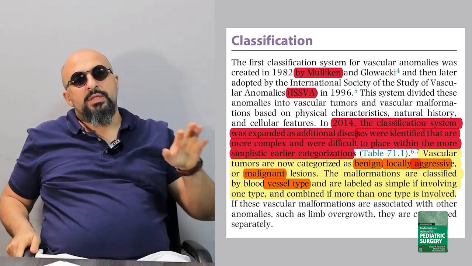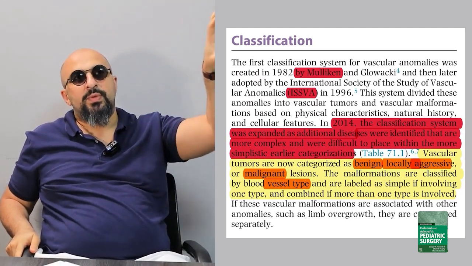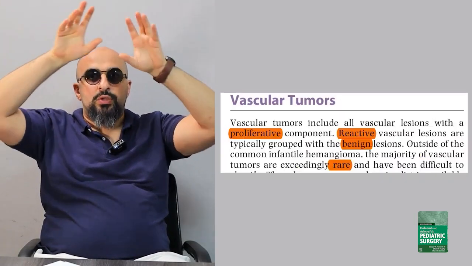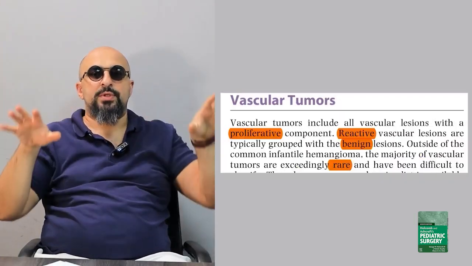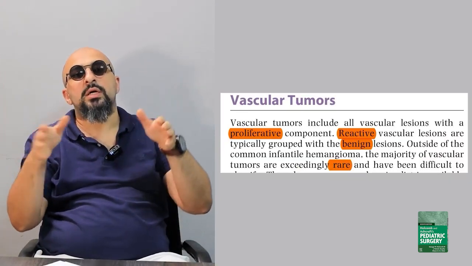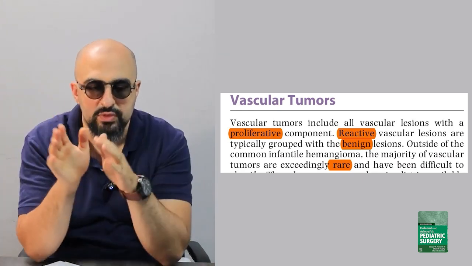So the first type is, in our most recent classification, vascular tumor. The second type is vascular malformation. So when we are talking inside this chapter, we are talking about these two entities. These two entities are subdivided inside, but the main two entities are vascular tumors and vascular malformation.